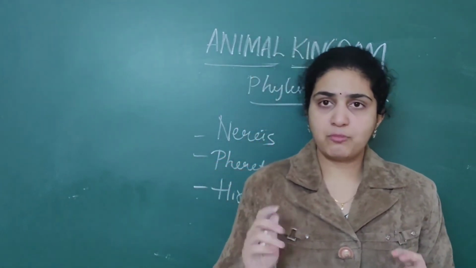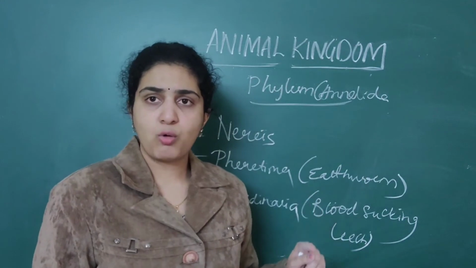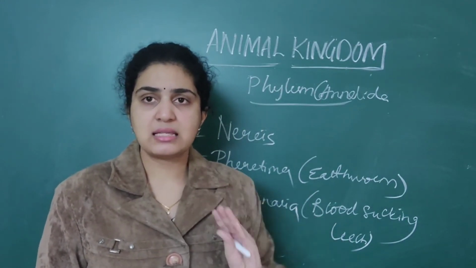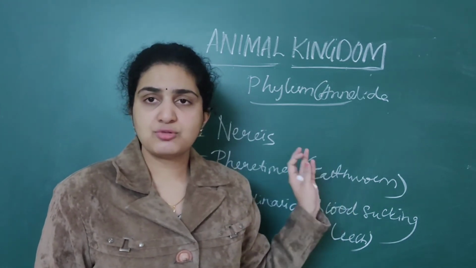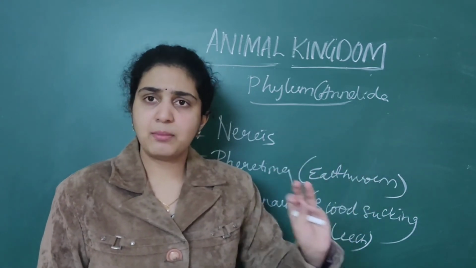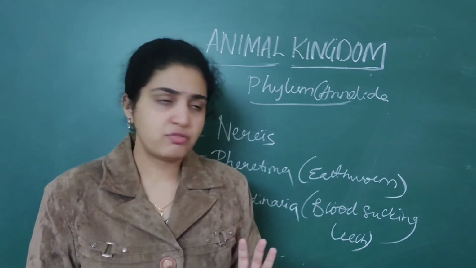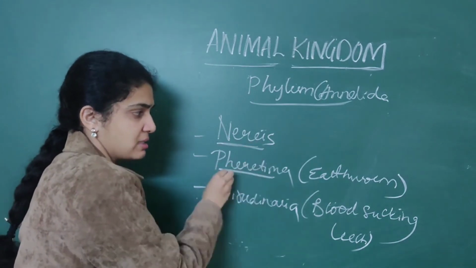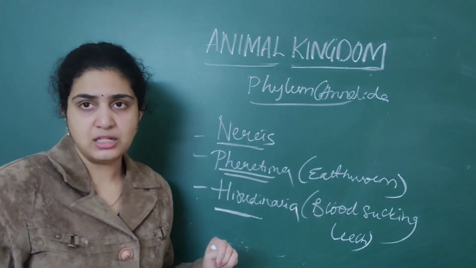Only Taenia, the tapeworm, will come under Platyhelminthes. All the roundworms and other worms will come under Aschelminthes only. And what will come under Annelida is the earthworm. Annelida means, whenever they ask important NEET questions, it is nothing but the earthworm only. So Nereis; Pheretima is nothing but earthworm; Hirudinaria is the blood sucking leech.